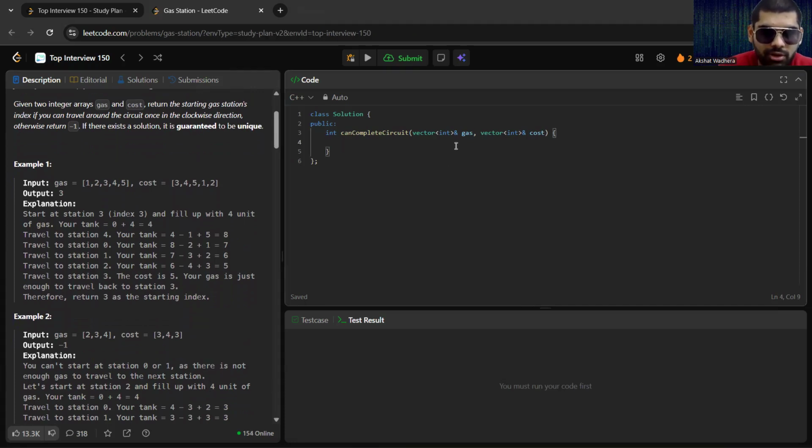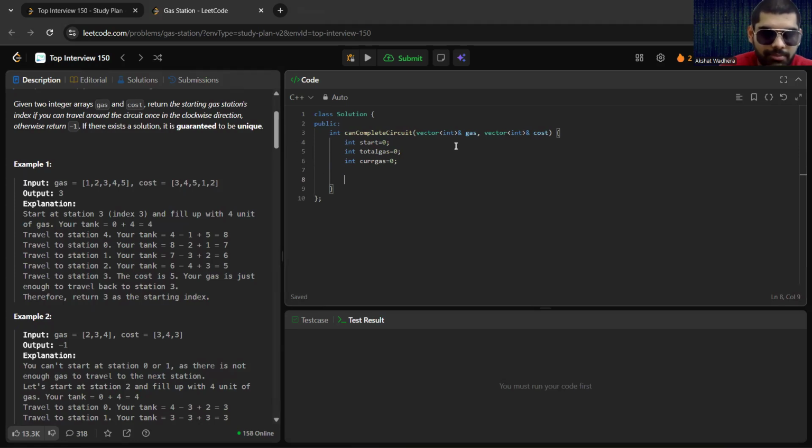To do this question, I'll firstly define an integer start, that is going to be our answer. Initially, I'm going to start from index 0. Then I'm going to make a variable total gas, that is the total gas I have in use till now, and I'm also going to define a variable called current gas, that is the current gas in our current route.